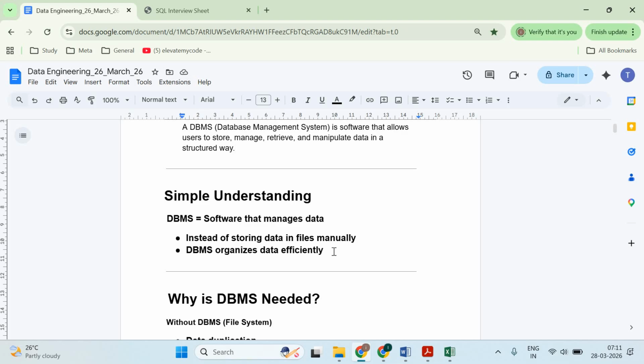Before DBMS, what was happening is that data was stored in a file. Now here we are storing data in tables. So what is a table? That also we will look at step by step.